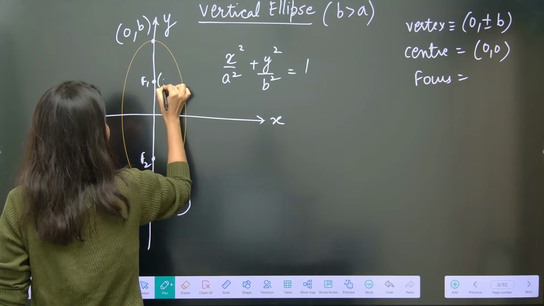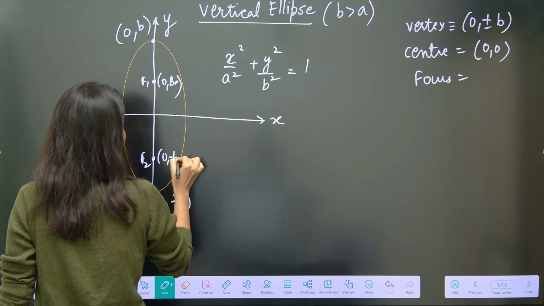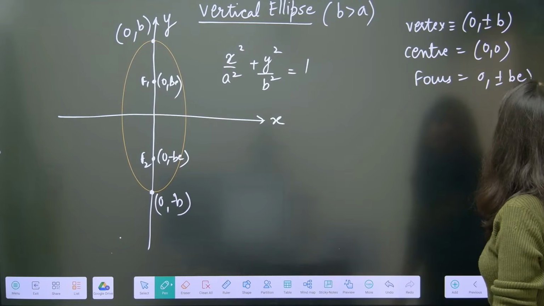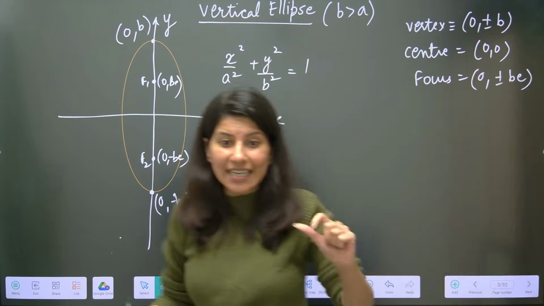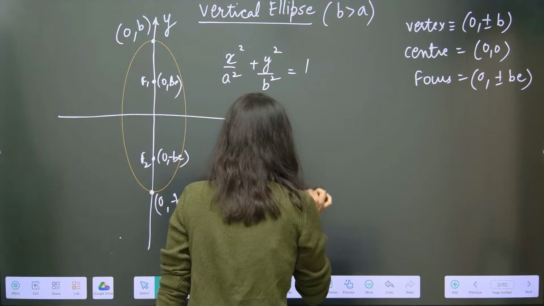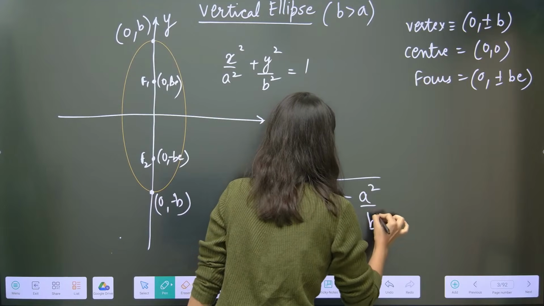So, this is going to become (0, ±b). So, (0, plus minus b). Now, you have introduced the eccentricity, right? Write the formula for eccentricity. So, eccentricity this time will be square root of 1 minus a square by b square.